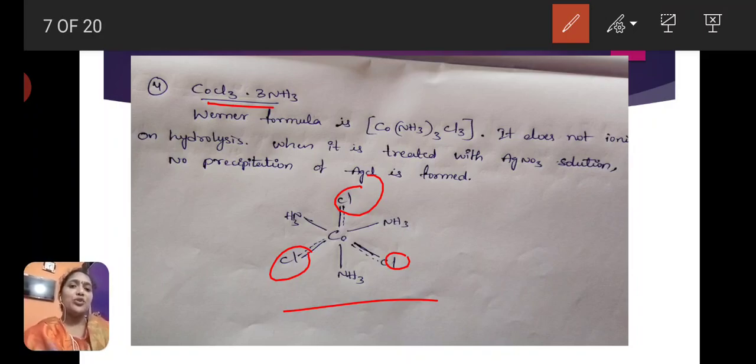Third complex is CoCl3·4NH3. In that complex two Cls satisfy both the primary and secondary valency, and only one Cl is free. Last complex is CoCl3·3NH3. In this complex all 3 Cl minus satisfy both the primary and secondary valency, there is no free Cl in this complex. So this complex does not undergo hydrolysis and does not react with AgNO3 solution to form a precipitate. This is about Werner's theory with example.